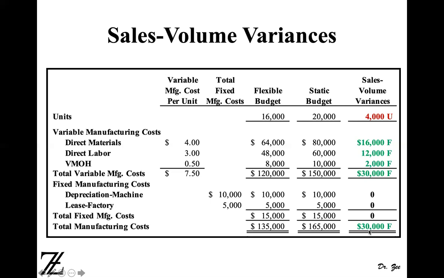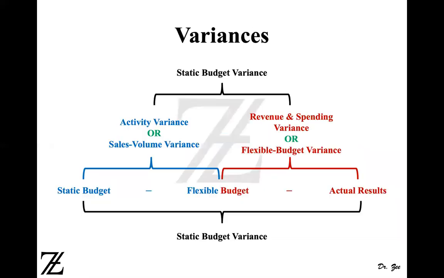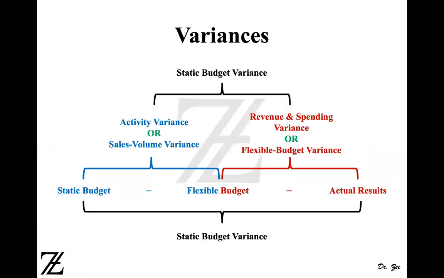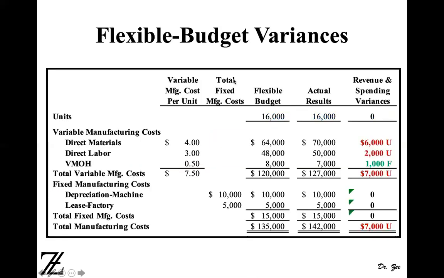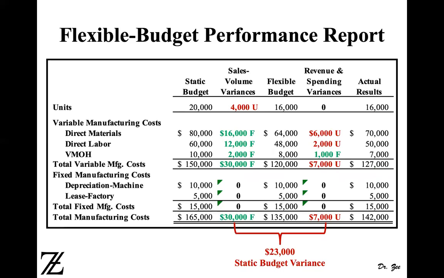30,000 here. Now remember, we have 7,000 unfavorable variance. If you subtract 7,000 from 30,000, the total you will get is 23,000, right? And that's what I said here in this diagram, that revenue plus spending variance is a static budget variance. And you have seen that when you add minus 7,000 to plus 30,000, you will get 23,000, which was our static budget variance.